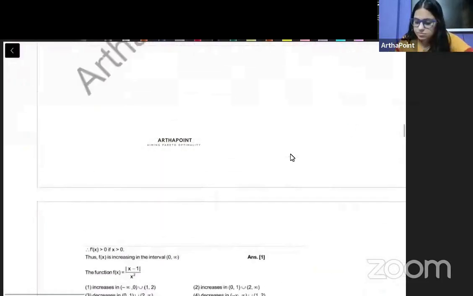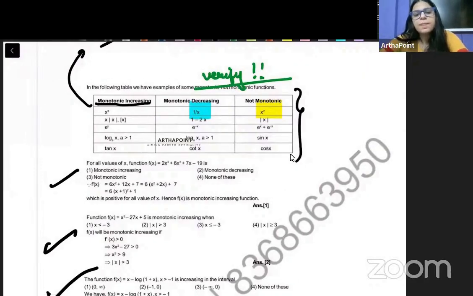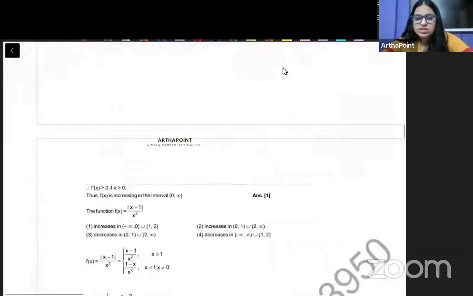This table beta, any doubt in this? Let me know once it's done, huh? Okay, good. So now just see here.